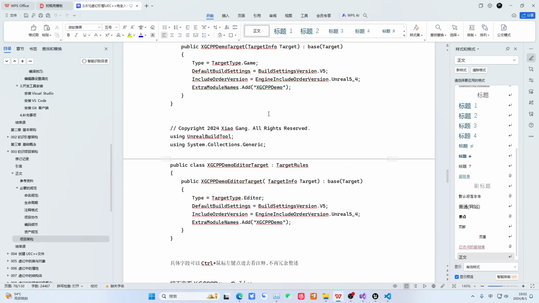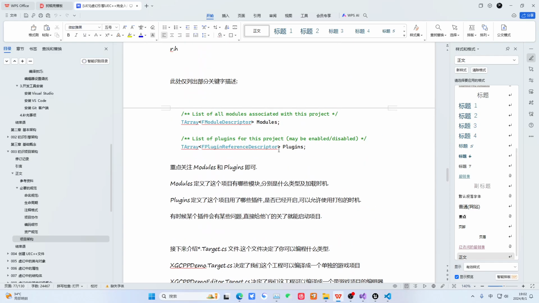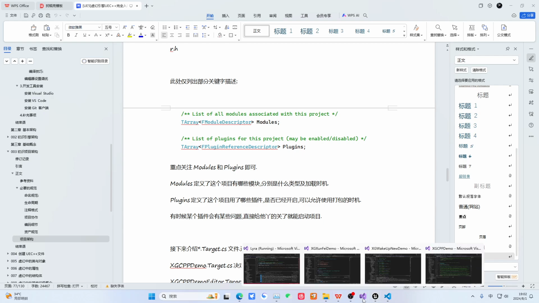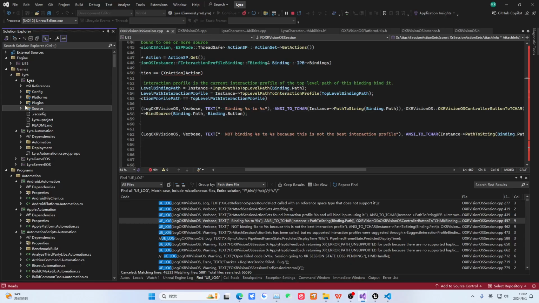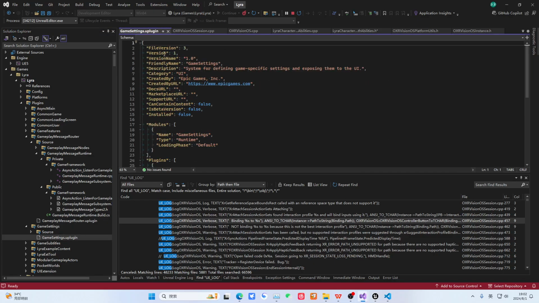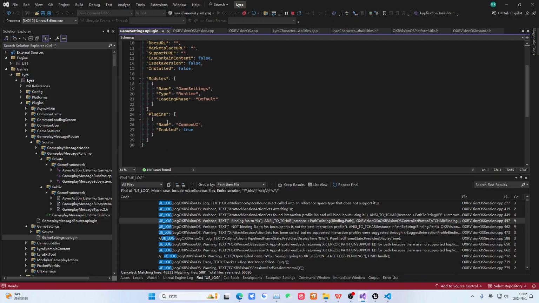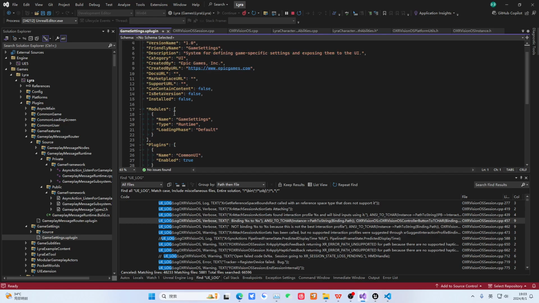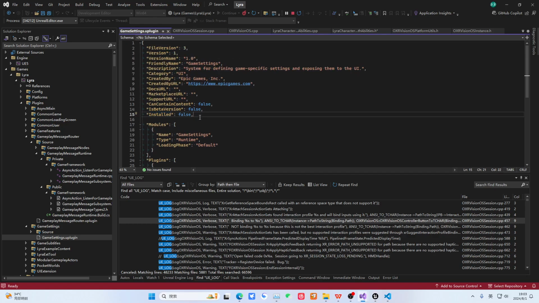Okay. Then let's first explain this descriptor to everyone. If you notice, actually, within our plugin, it also has this descriptor. There are slightly more parameters here. This part is the externally dependent plugins. It is a module within the plugin. Then whether this is installed, whether this is a beta version, whether it includes content, whether it supports this. This means contact: the URL for contacting the author.